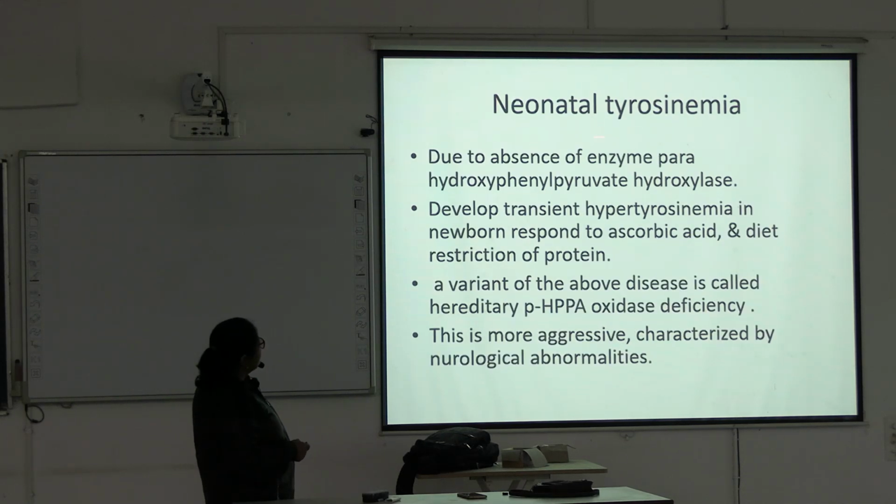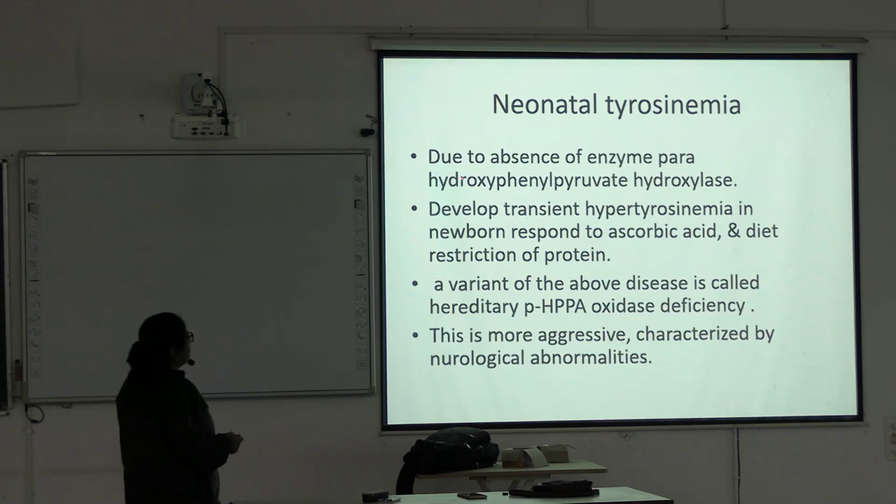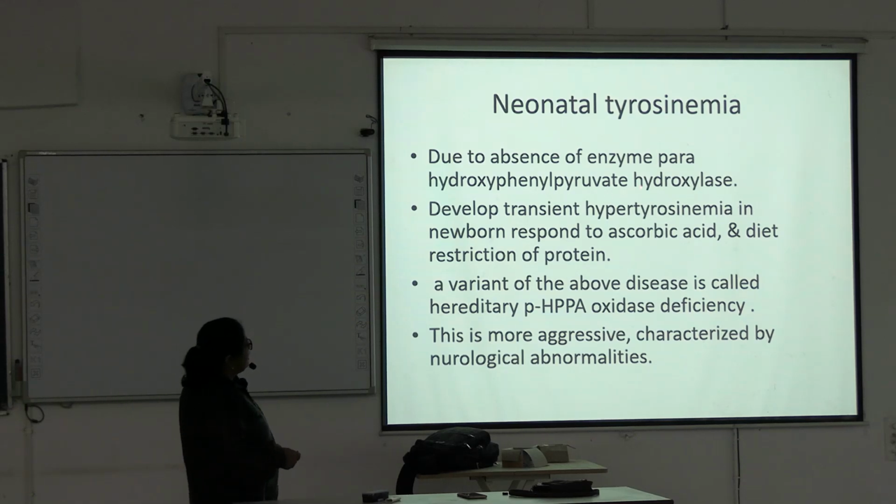Now, next is neonatal tyrosinemia. Due to absence of the enzyme para-hydroxyphenylpyruvate hydroxylase, transient hypertyrosinemia develops in the newborn, which responds to ascorbic acid, diet and restriction of protein. A variant of the above disease is called hereditary para-hydroxyphenylpyruvate hydroxylase oxidase deficiency.